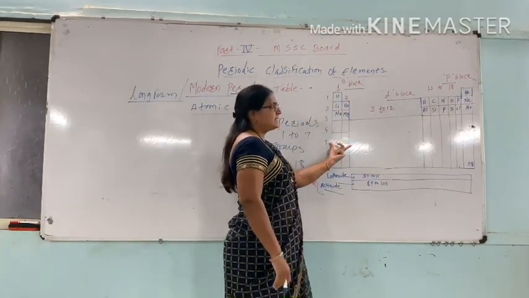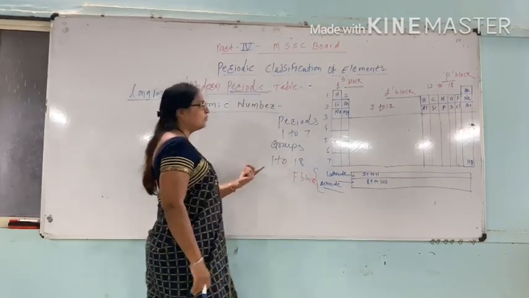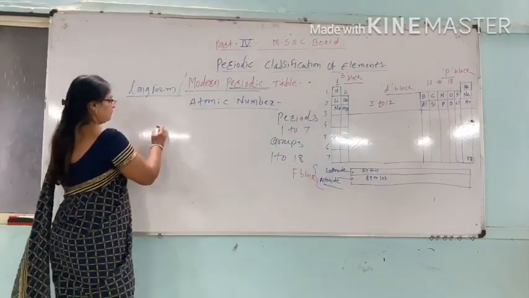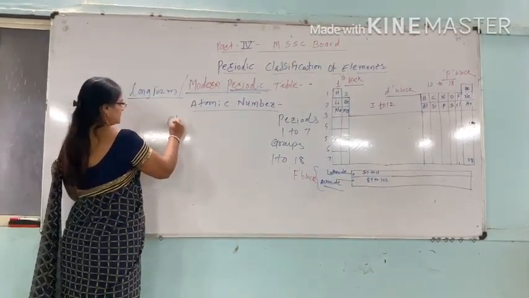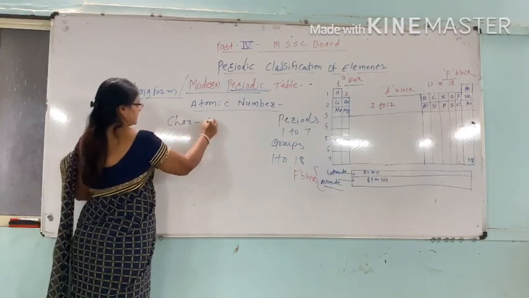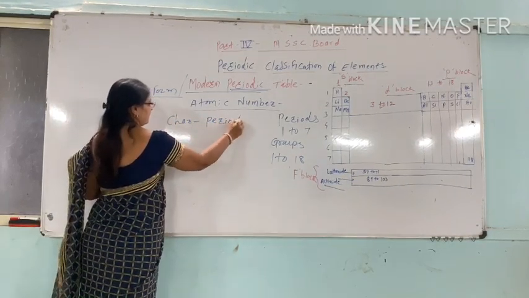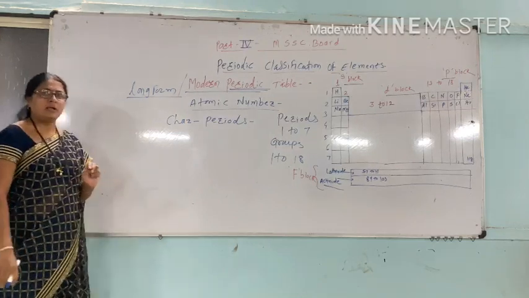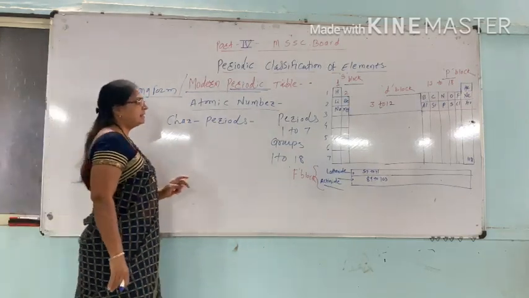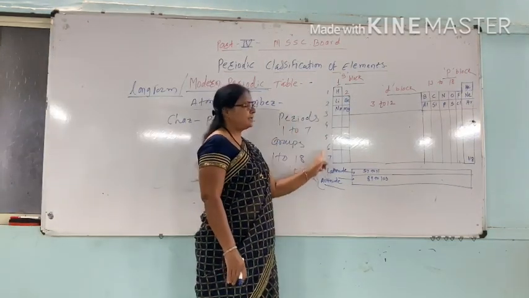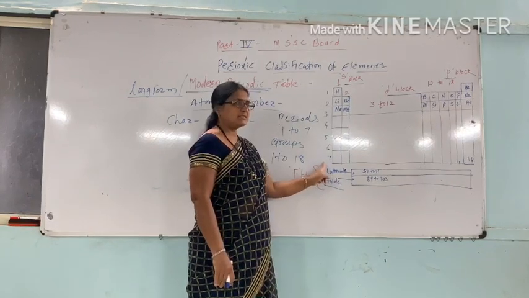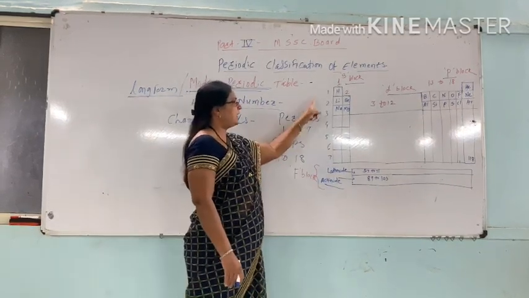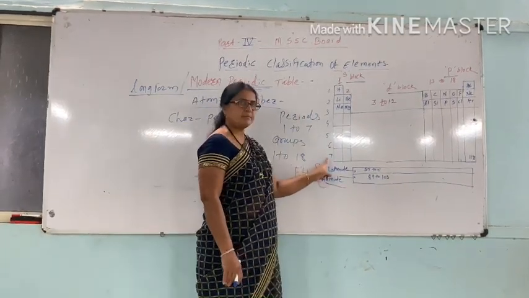There are some characteristics of periods and groups. We study about the characteristics of periods. In the modern periodic table, there are 7 horizontal rows known as periods, and these are numbered from 1 to 7.